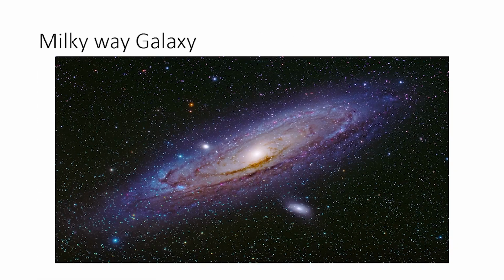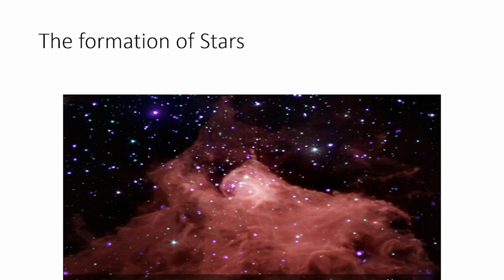And one such galaxy to which Sun belongs was named as Milky Way galaxy. It was spiral in shape and it is also known as Akash Ganga. And what are stars? Stars make up the galaxies in the universe. So the galaxy is constituted by the stars, right? So stars make up the galaxies in the universe.